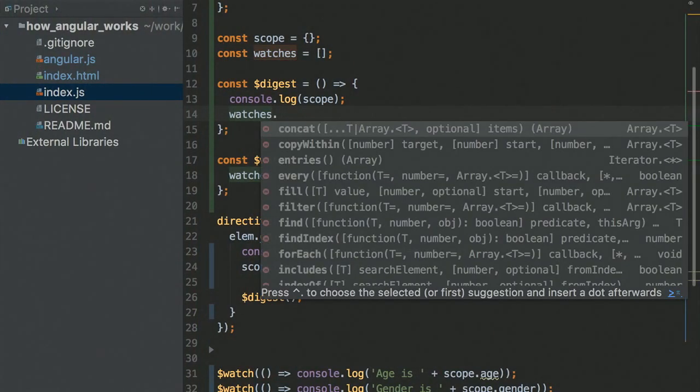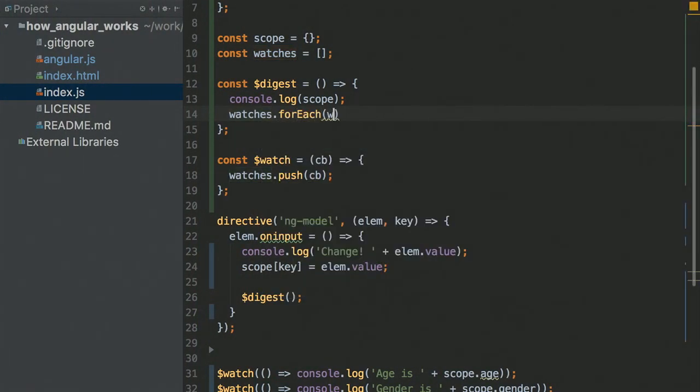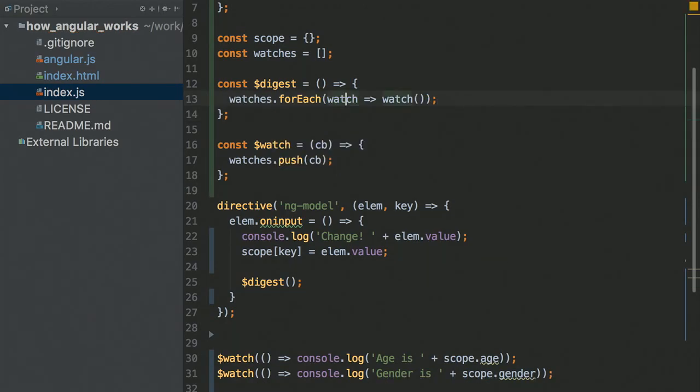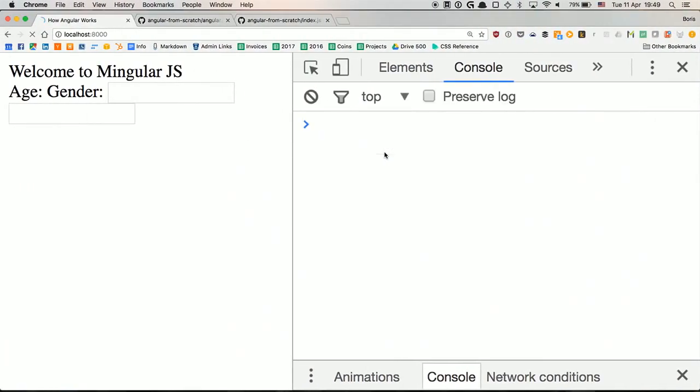And luckily we have someone to do that, right? They just know that something changed. So all we can do here is just go to watches, for each watch, call the callback. All right, let's give it a try.